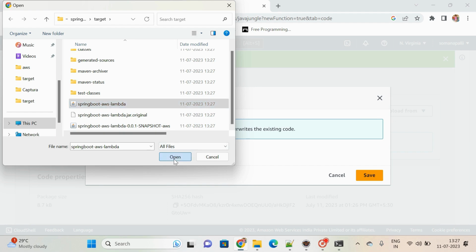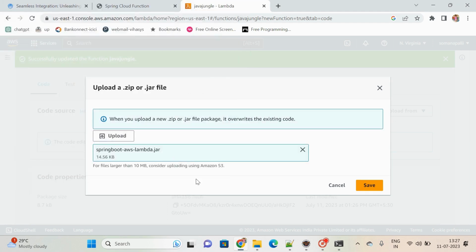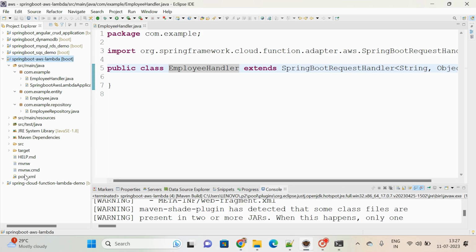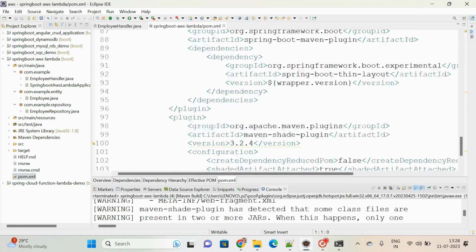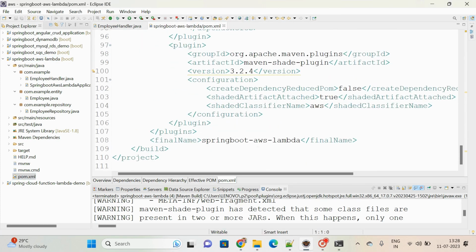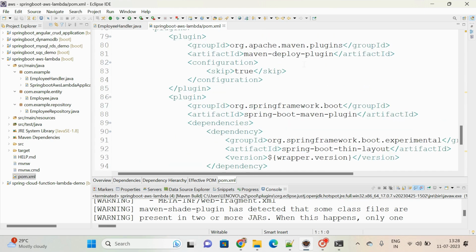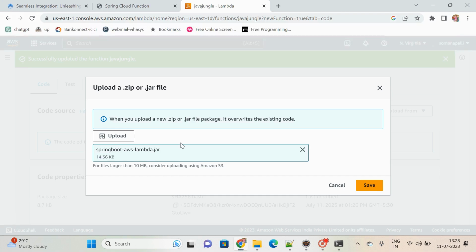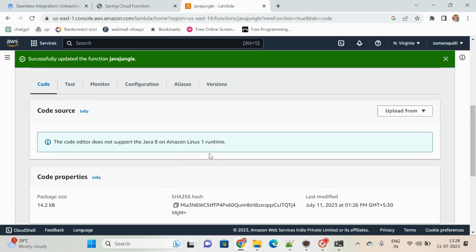You may ask one question: why are two jars generated? Because you already added a few plugins here. You see the plugins, this Maven Shade plugin and this thin layout plugin, these plugins you added. That is why the AWS-related jar is also generated. Anyhow, that is the reason behind that. But right now I am adding the normal AWS lambda jar. Click on Save. Now finish.